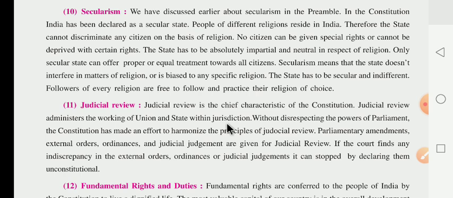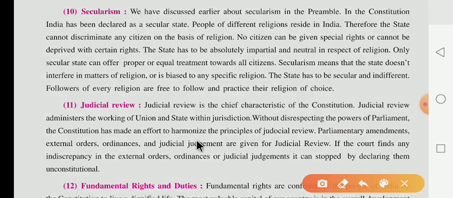Judicial review has stated that all kinds of administrative work under the union and state are to work within their jurisdiction, without disrespecting the power of the parliament. It means you have to work without any kind of disrespect to the power of the parliament. The constitution has made an effort to harmonize the principle. Harmonize means ek sutrata, it means the unity of judicial review.